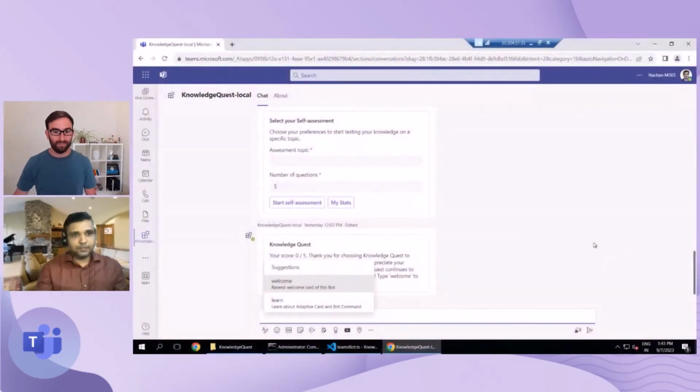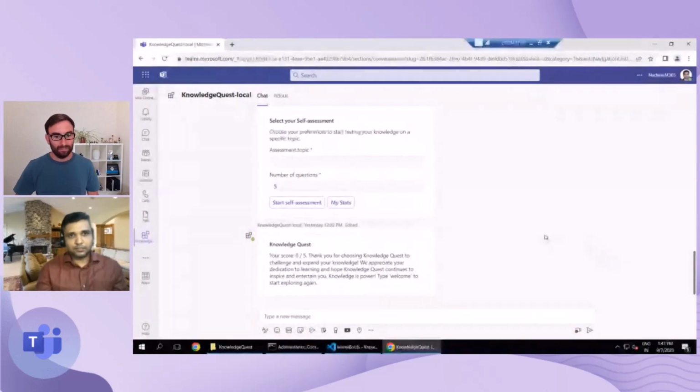Yeah, definitely. So right now you can see that I'm inside Microsoft Teams and I have this Knowledge Quest which is running as a bot inside my Microsoft Teams. You can add this bot as a personal app, or inside of a channel, or if you want to have it inside your meeting as well, you will be able to do that.